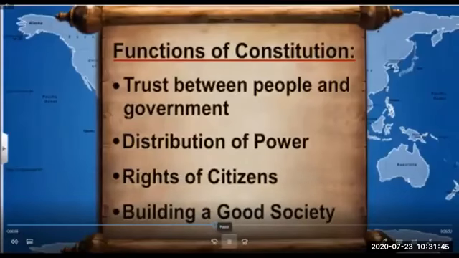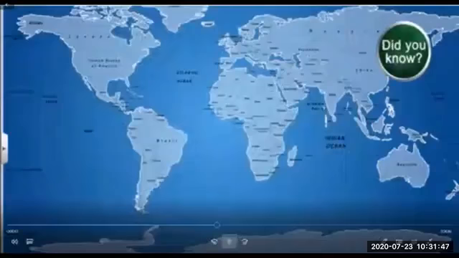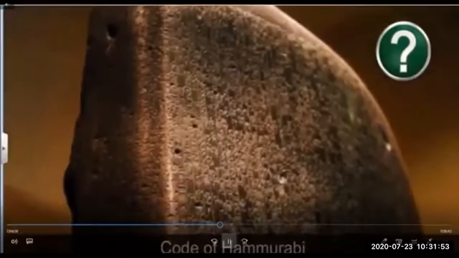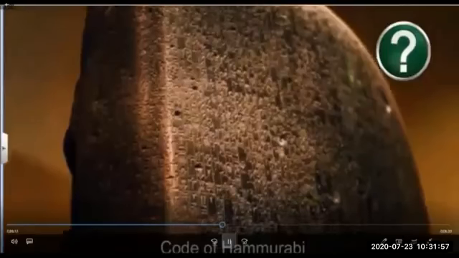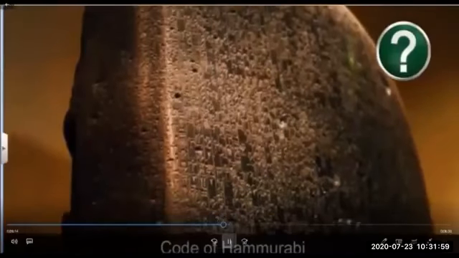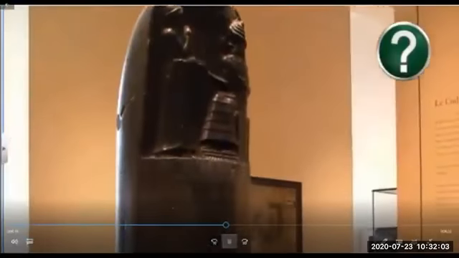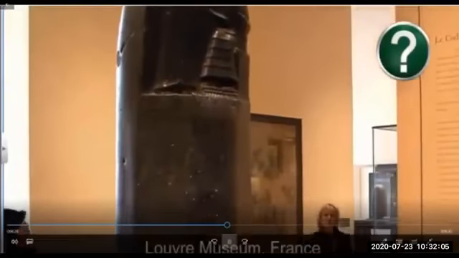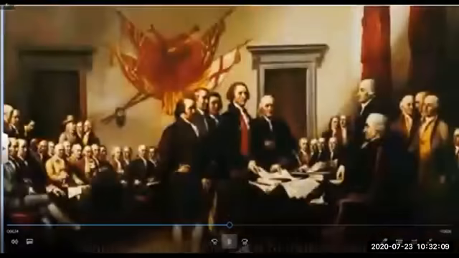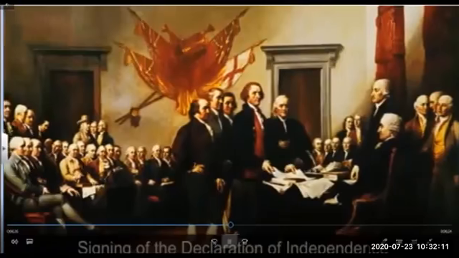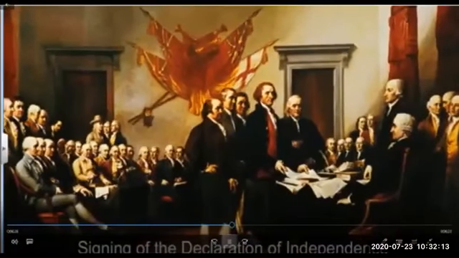Did you know one of the earliest written constitutions is the Code of Hammurabi, written 4,000 years ago by the Babylonian king Hammurabi, who ruled the area which is now Iran. This code, written on a stone tablet, is on display in the Louvre Museum in France. Throughout history, people of all free countries have given their subsequent generations a constitution to abide by.